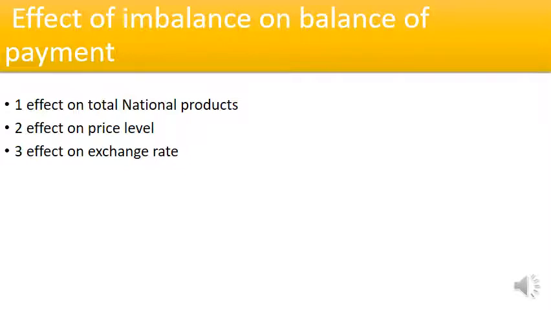So there are three main points. First, national income and product are affected by the imbalance of the balance of payment. Second, the price of products becomes higher due to the imbalance. And the exchange rate will be affected due to this imbalance of payment.